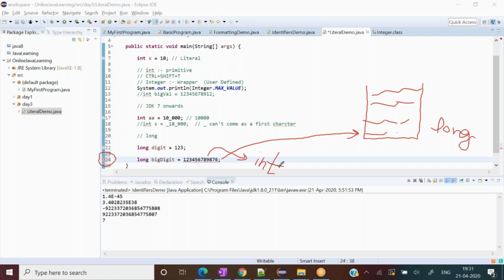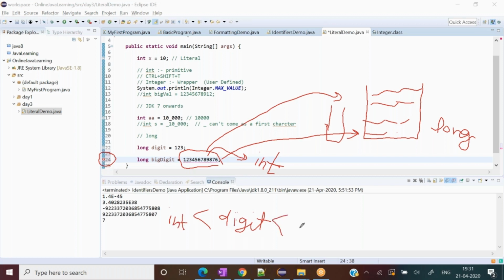So if we go beyond the integer boundary, let's say this is the integer boundary limitation. This digit is way beyond the integer, but within the limit of long. This is my digit. It is greater than int, if you understand the mathematical equation, and less than long. So it becomes greater than the int but less than the long. Then it starts complaining, and we can resolve such issues.